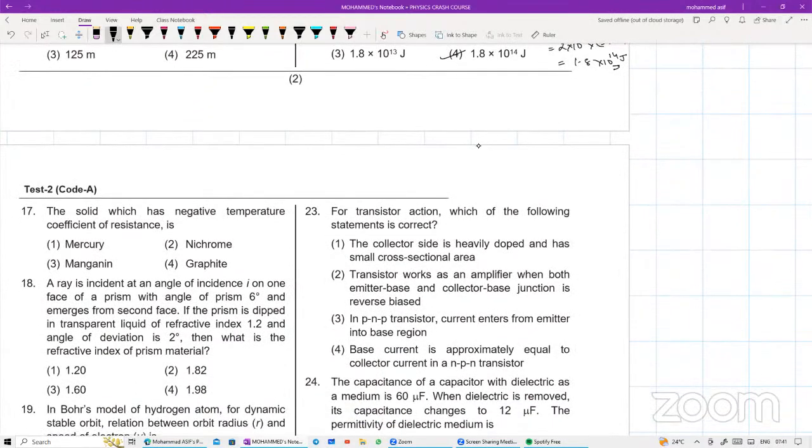The solid which has a negative temperature coefficient of resistance is again very good question, beta. NCERT का है. बच्चे बहुत सारा theory है बोलकर छोड़ देते हैं. वैसे good question. Try to remember at least.